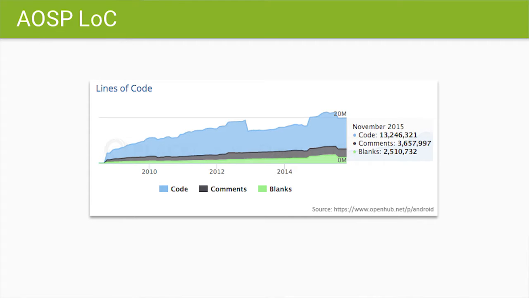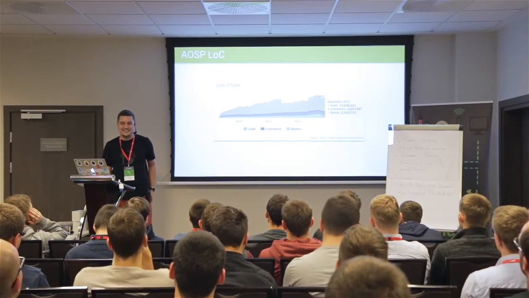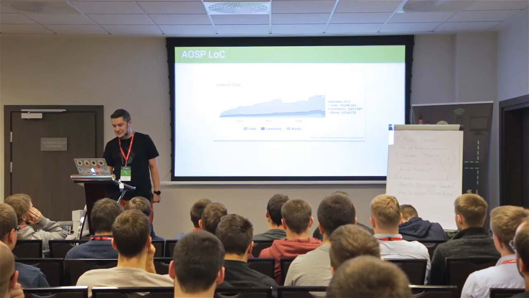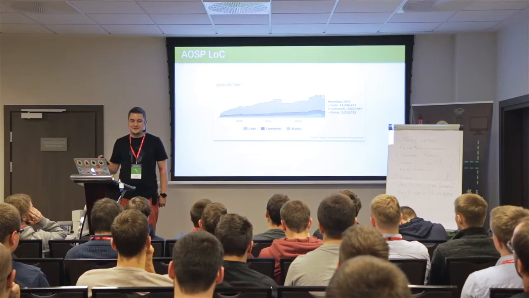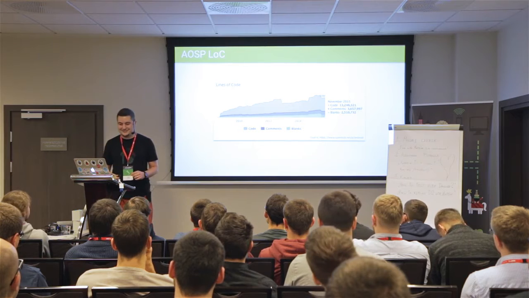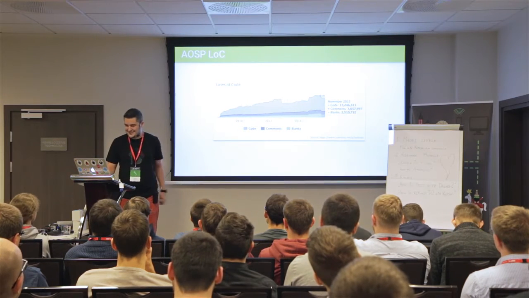Just out of curiosity, I had a look at the AOSP line of code count. They have right now 13 million lines of code, half of this in Java. And of course, we here have like 50,000 or 100,000 lines of code, and we always have bugs and problems. Just imagine how they are handling this code base. It's amazing.